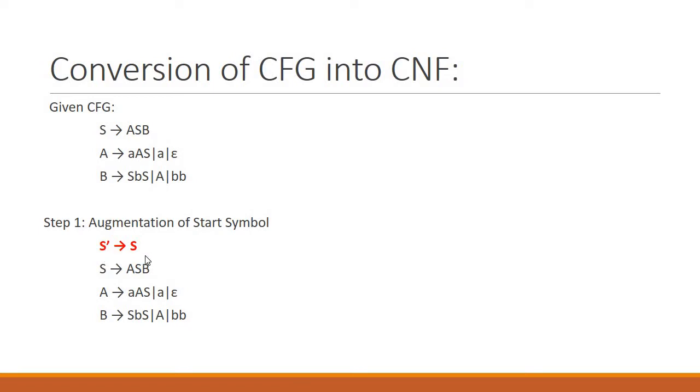We simply introduce a new start symbol, that is S' produces S, and then we need to rewrite the whole set of productions along with the new production. Every time we need to write the whole set of productions including the new changes. So in step number 1, we introduce a new production along with the new start symbol, and we add this production along with the remaining grammar productions.